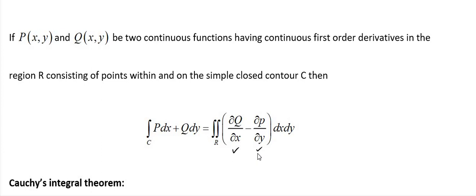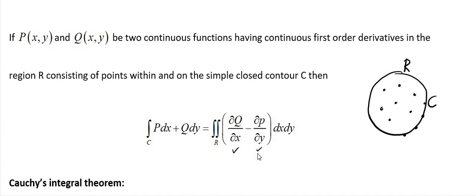So, continuous partial derivatives, meaning in the region R. So P and Q have continuous partial derivatives in the region capital R. This capital R consists of points within and on the simple closed contour C. So this is C. R contains the points within and on the simple closed contour C.